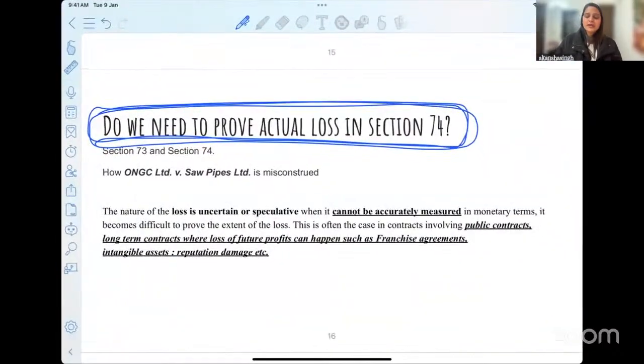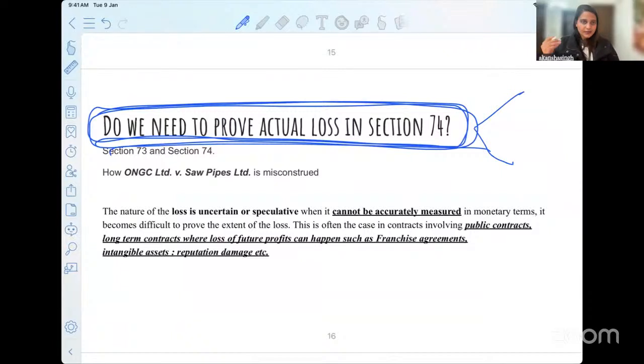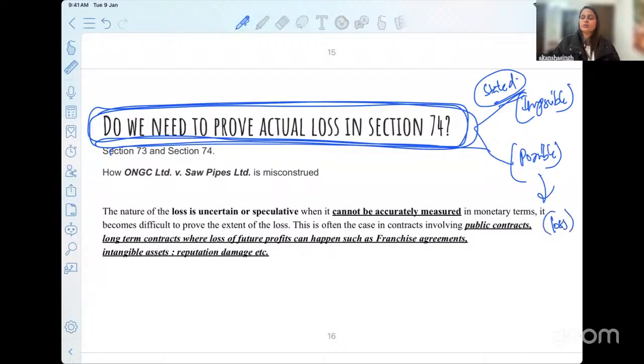So that is why we have now categorized and we find out why that terminology has been mentioned and used in section 74. So we classify it in two categories, and we say that where it is impossible, we go back and we say that, okay, the stated amount, if it is genuine, we stick to that. If it is possible for you to assess, please prove to the court how much loss has happened to you, and accordingly we will grant you compensation, not exceeding the amount that you have mentioned in your agreement.